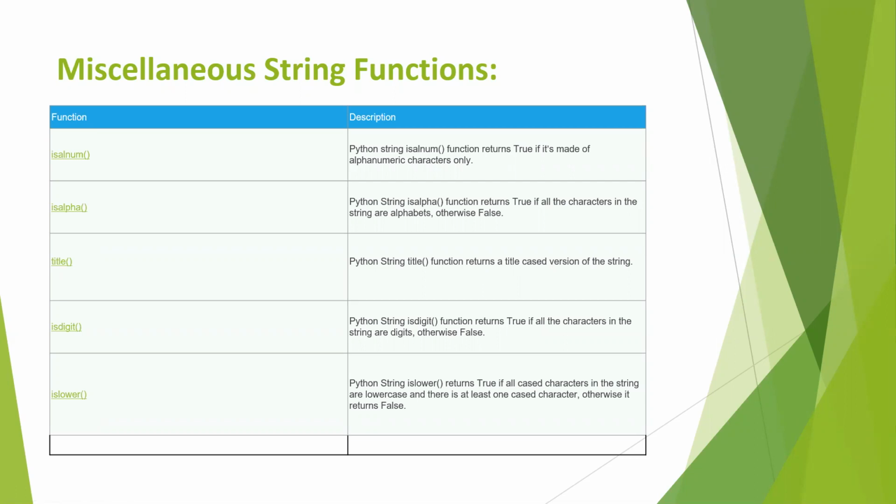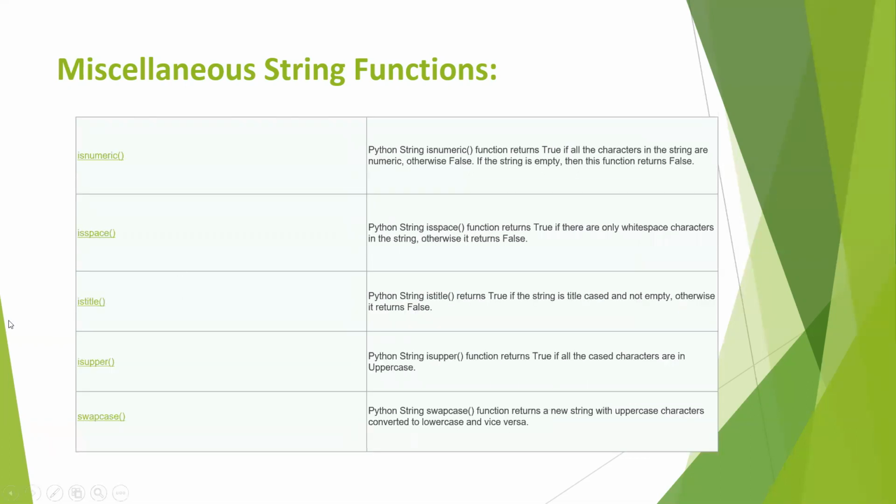isdigit. Python string isdigit function returns true if all the characters in the string are digits, otherwise false. Let's take a string s equals to 123. If we print s.isdigit, then it will give true. If it does not contain digits, then it gives false. Let's see another example, islower. islower gives true if all the characters in the string are small letters, otherwise it will give false.